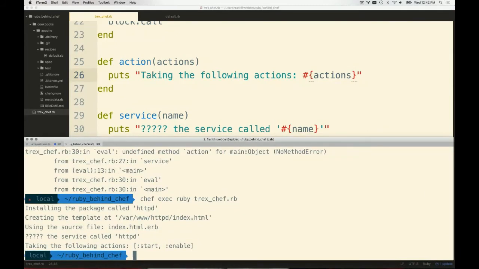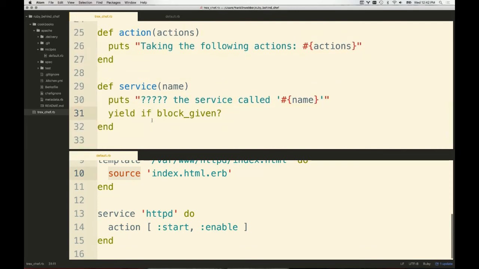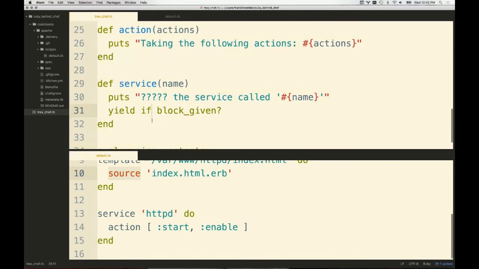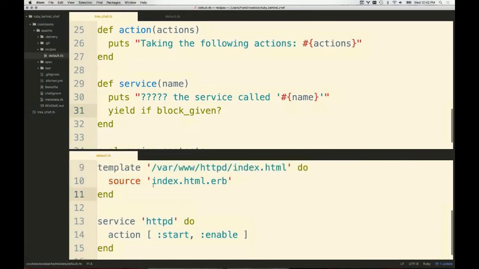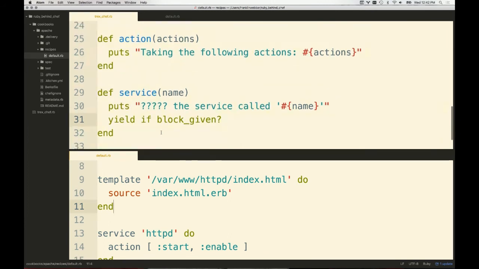So we still would need to spend some time saying, using the source file or moving this start and enable and saying start the service called HTTP, enabling the service called HTTP. But these are just the two ways you can kind of see the blocks being used inside of Ruby. And so really, there's a little bit more to what's going on here, but this is pretty much at its core what is taking place when you define resources within a recipe. There's definitely some stuff that we're going to talk about in just a moment, but hopefully these concepts really demystify what is taking place when you look inside of a recipe file.